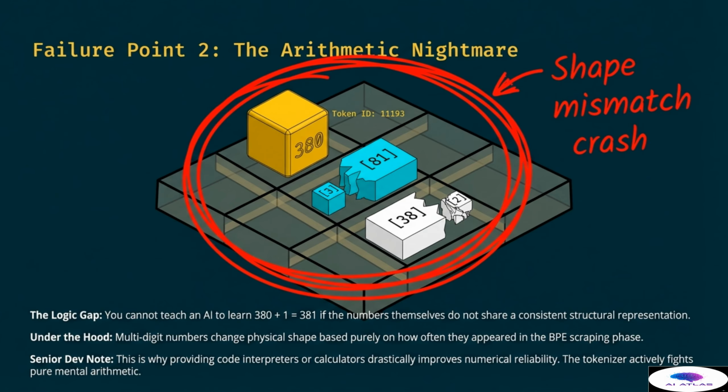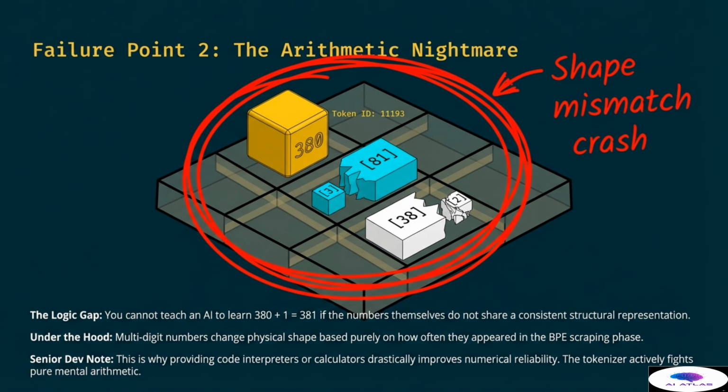Failure point number 2 is what we call the arithmetic nightmare. This occurs because there is a logical gap in how numbers are represented. You cannot easily teach an artificial intelligence to learn that 380 plus 1 equals 381 if the numbers themselves do not share a consistent structural representation.